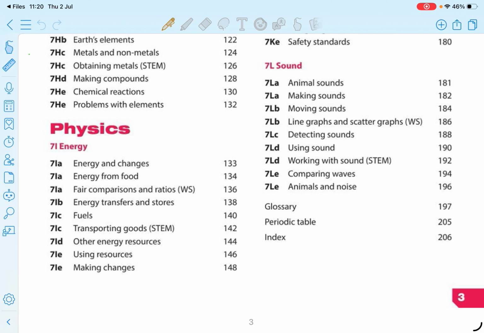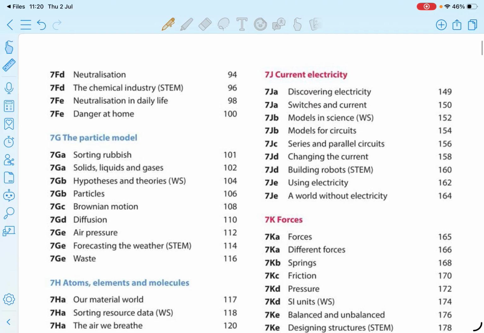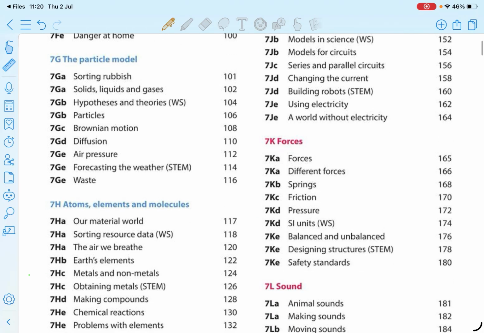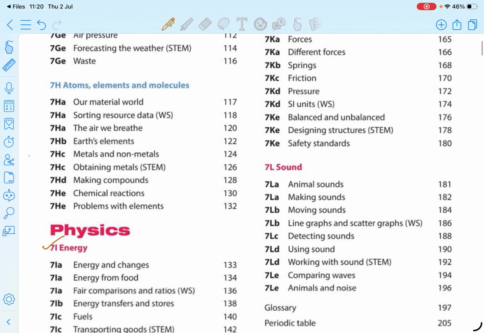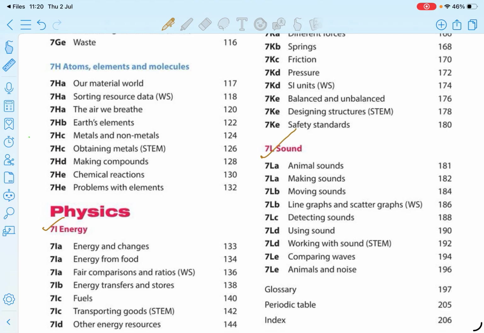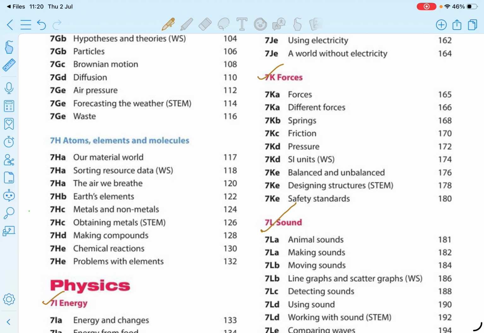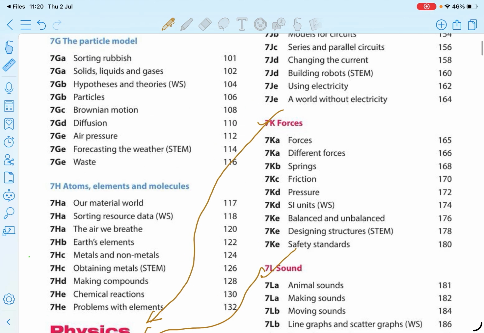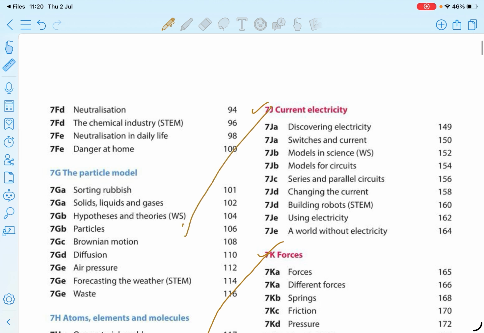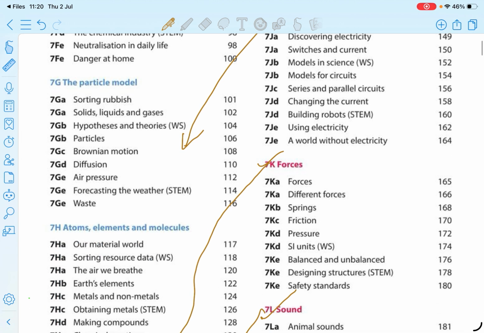In the content page, basically you have four lessons: the energy lesson, the electricity lesson, forces, and sounds. You need to know that sound is a type of energy. Also, a force can be mentioned as a type of energy, and electricity is electrical energy.